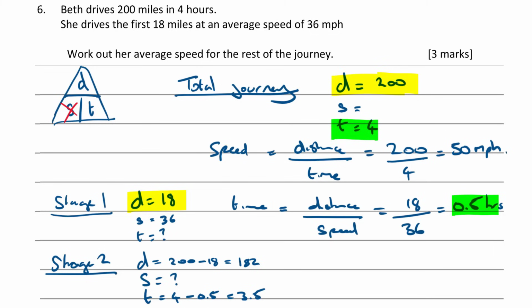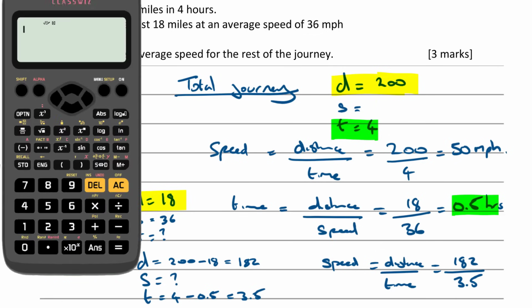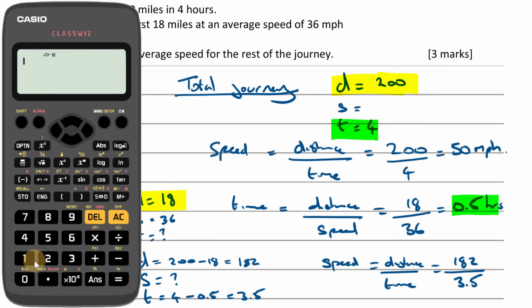Okay, and then we want to find the average speed of this part of the journey. So again, from the triangle, cover up S, it tells me that speed equals distance over time, which is now 182 divided by 3.5. Okay, time to reach for a calculator, I think. So 182 divided by 3.5 comes out to be 52. Okay, so that's 52 miles per hour then.